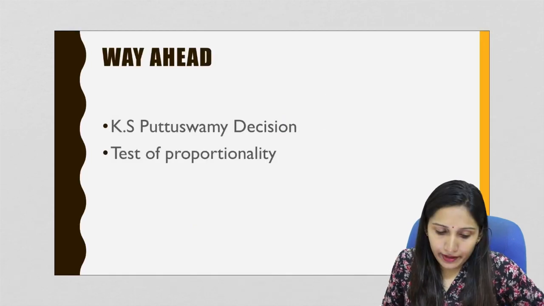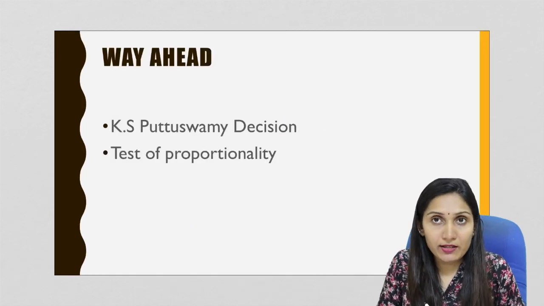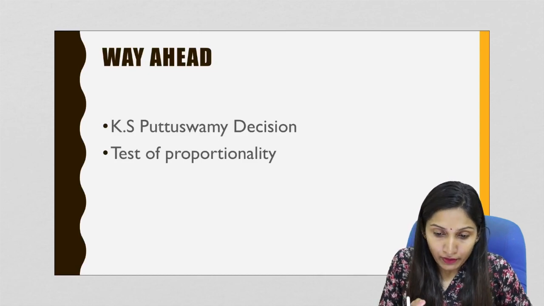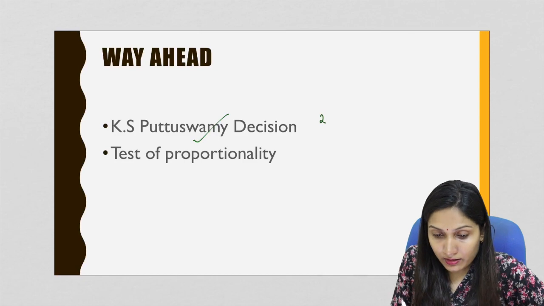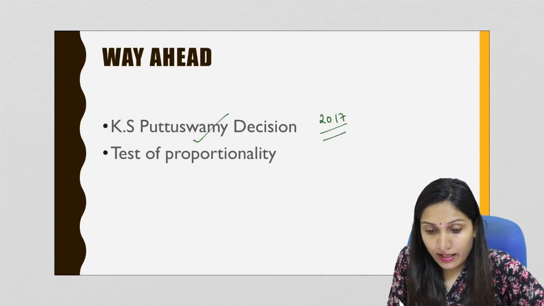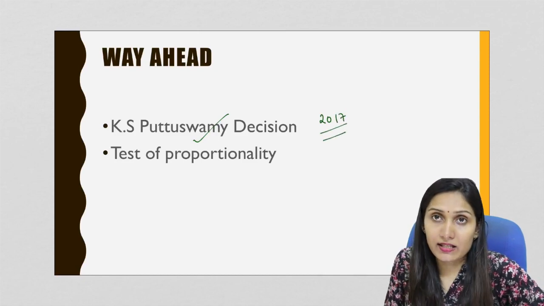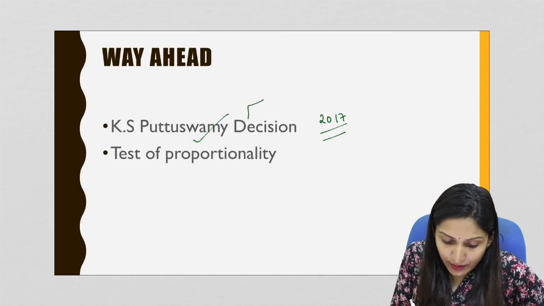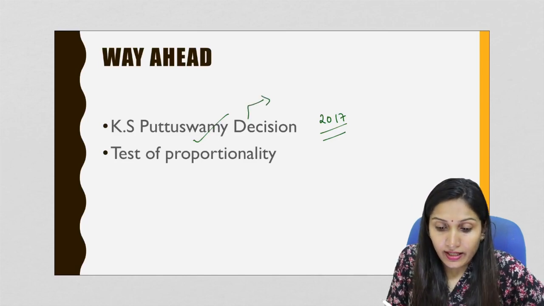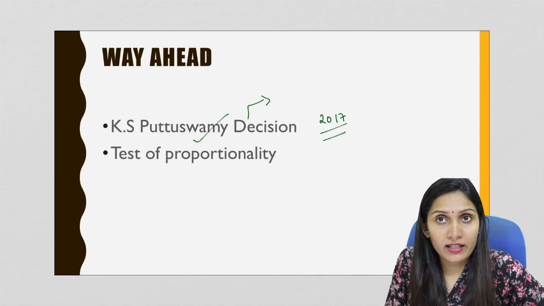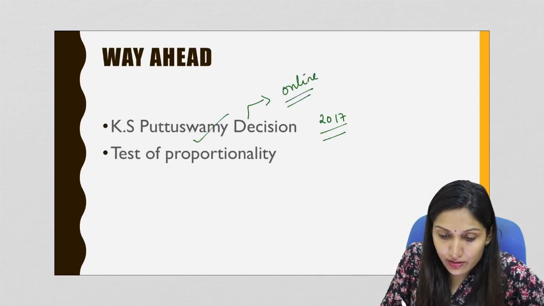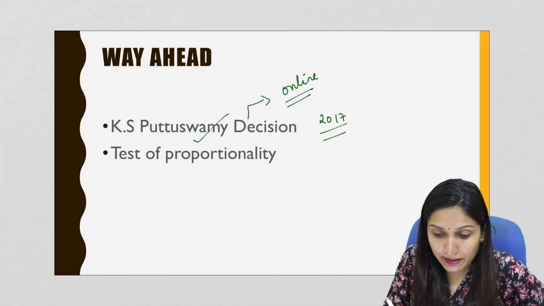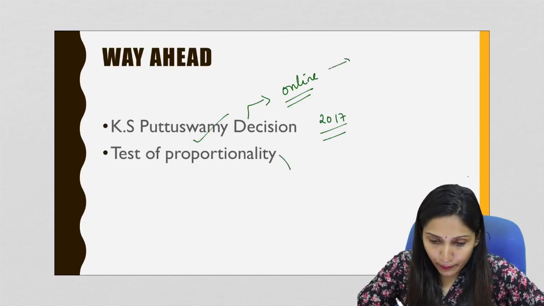Now, what is the way ahead? When we discuss these issues related to social media, a very relevant case is the K.S. Puttaswamy decision in the year 2017, which was regarding the privacy case. According to the K.S. Puttaswamy decision, any state intervention or government intervention for the regulation of online content has to pass the test of proportionality. Now, what is meant by the test of proportionality?